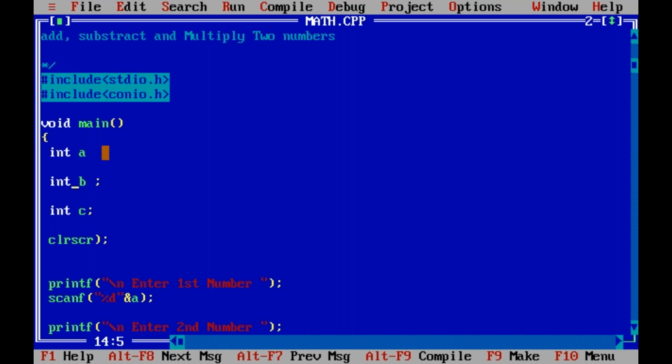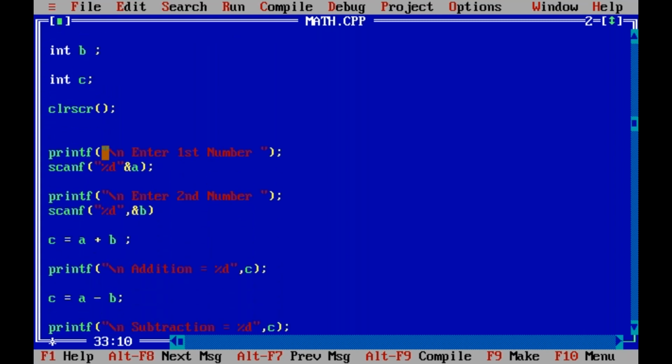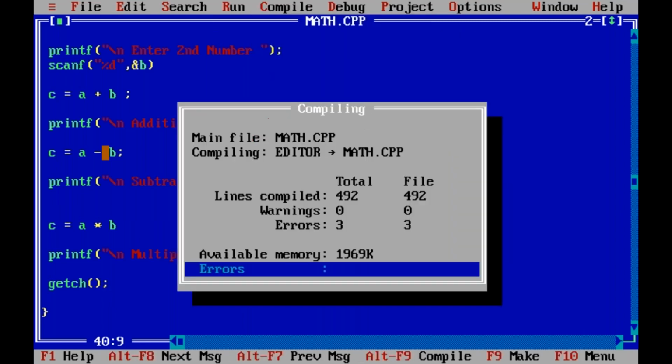Now let us correct all the mistakes here. Semicolon missing. Bracket missing here. Double quotation missing here. Some missing statements. Saved. Now recompile. Again still some more errors. Three errors.